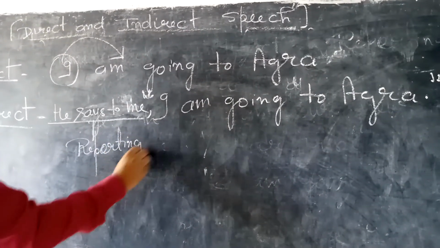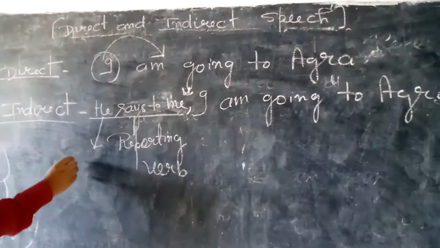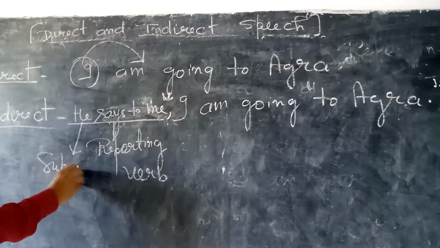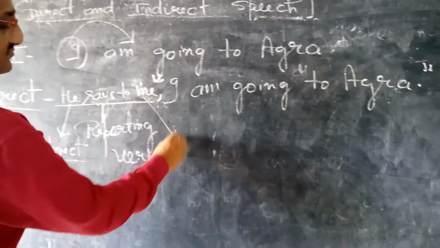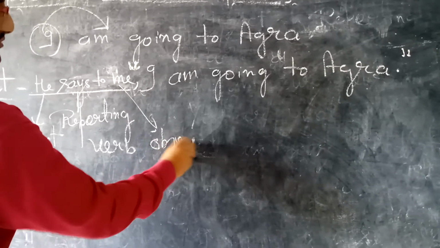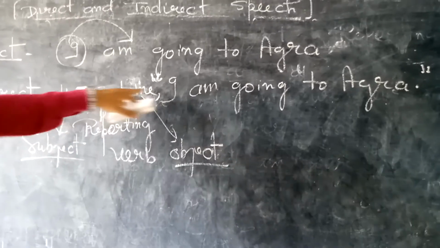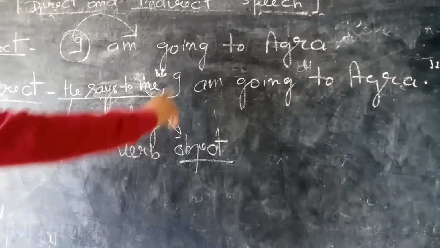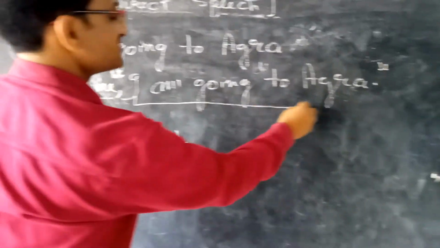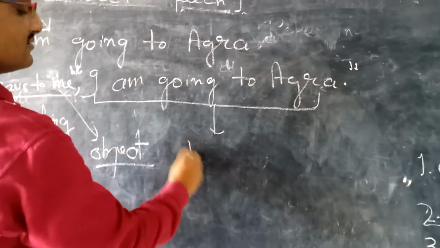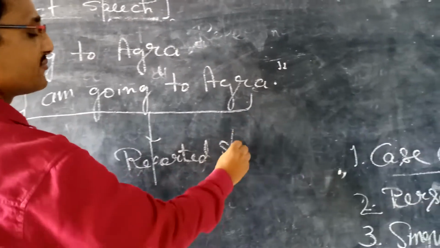What do we call this part, students? This part is the reporting verb. And this is the subject of the reporting verb. And now this one is the object of the reporting verb. So from here to here, this is the whole reporting verb, and this part that is in inverted commas is known as reported speech. Whatever part has been enclosed within inverted commas, that is reported speech.